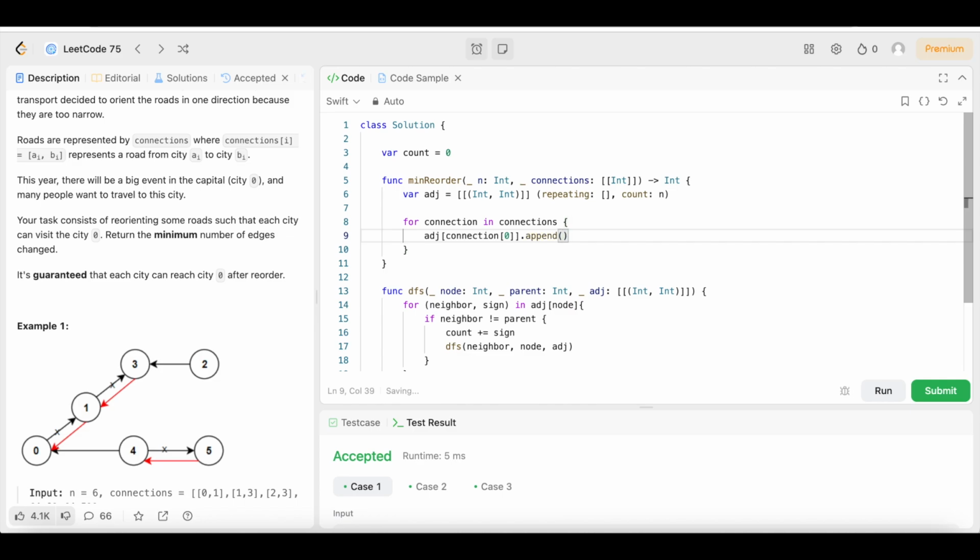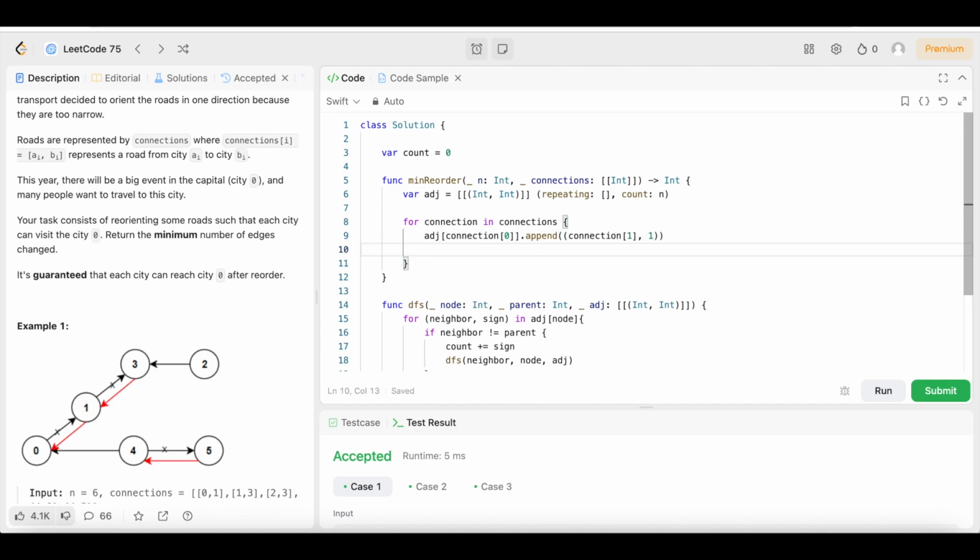Hold on, guys. Let's start over. Let's do this line over. We're going to say append, then open up the parentheses. Then we're going to open up some more parentheses, and say connection 1, in the array brackets, and then comma 1 without the array brackets.